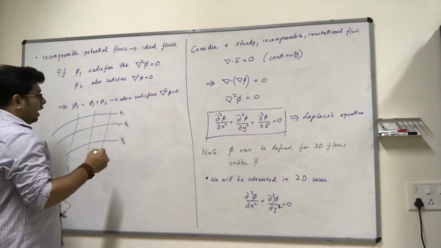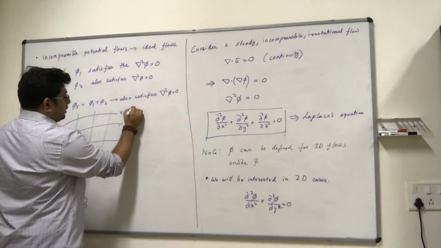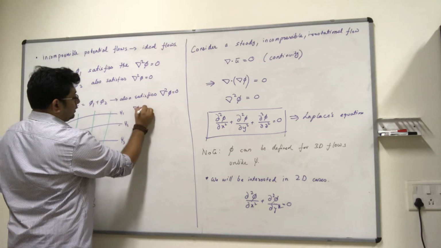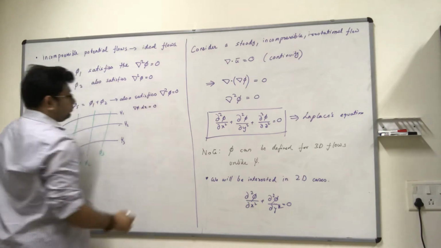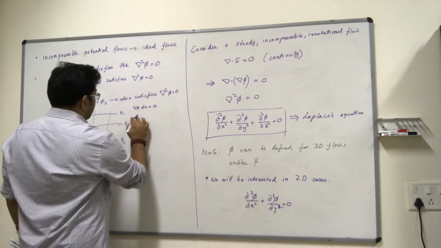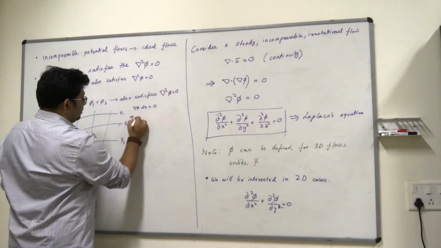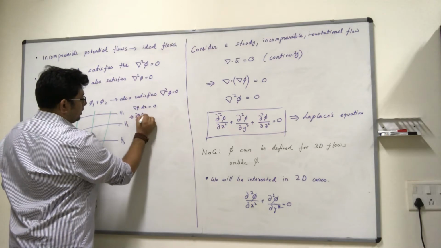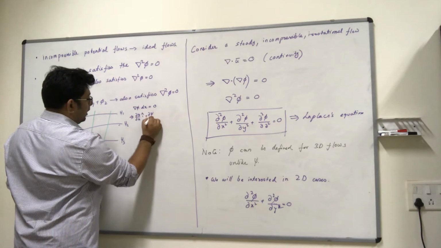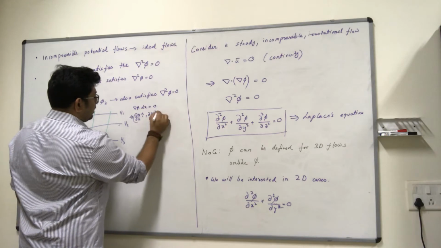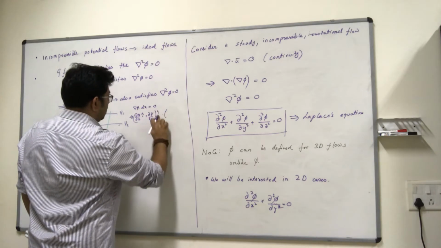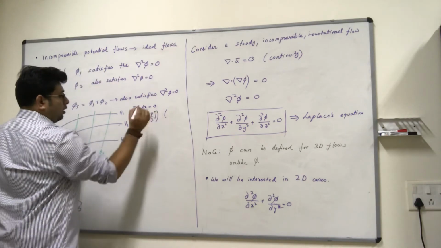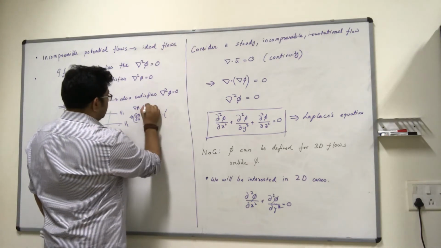So if you have lines of constant psi, then my del psi dot dx needs to be 0, right? We have already done this before. So del psi was del psi by del x i hat plus del psi by del y j hat, inside the bracket, dotted with the dx vector.